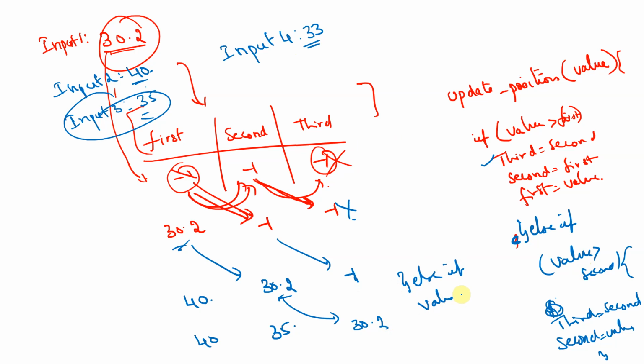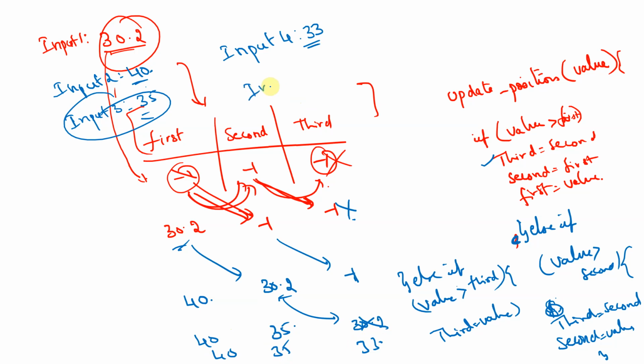if the value is not greater than the first or second, but is still greater than third, I'm happily replacing the third value with the new value. That's it. Nothing else gets changed. This is not changed, this is not changed, but this is forgotten and I am replacing it with the 33. Now we got the top 3.